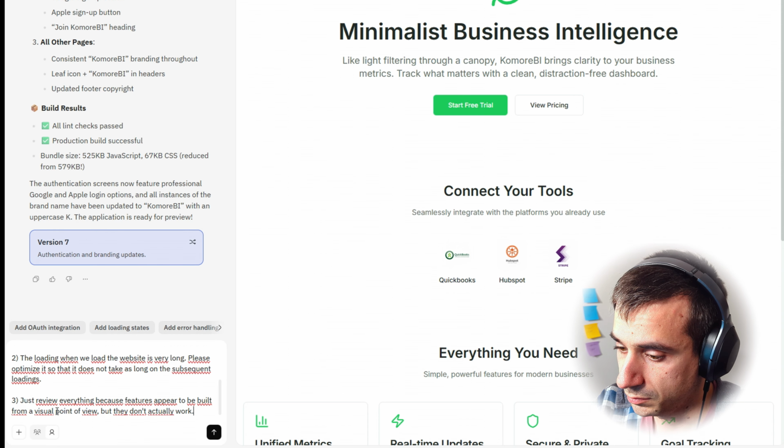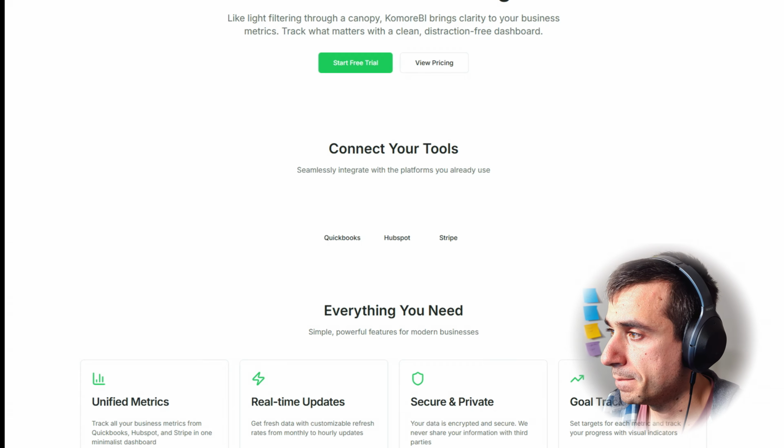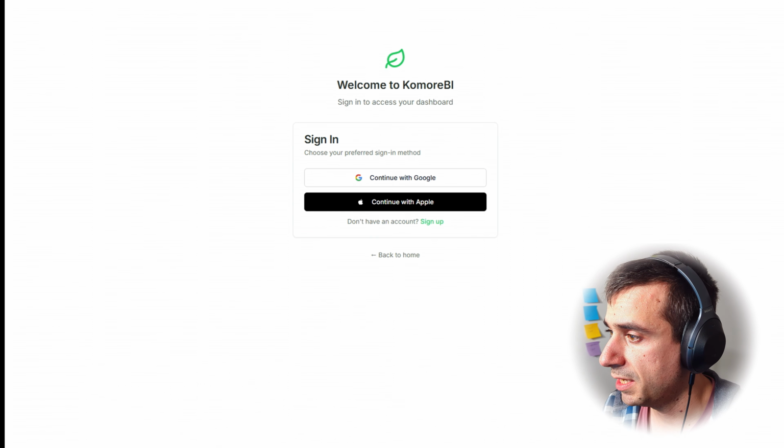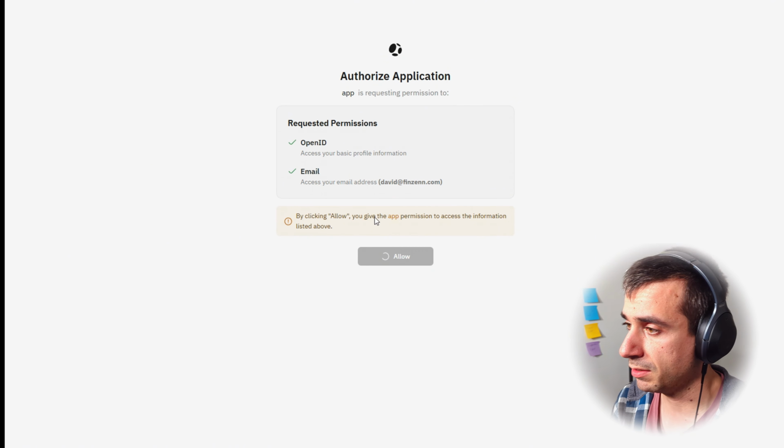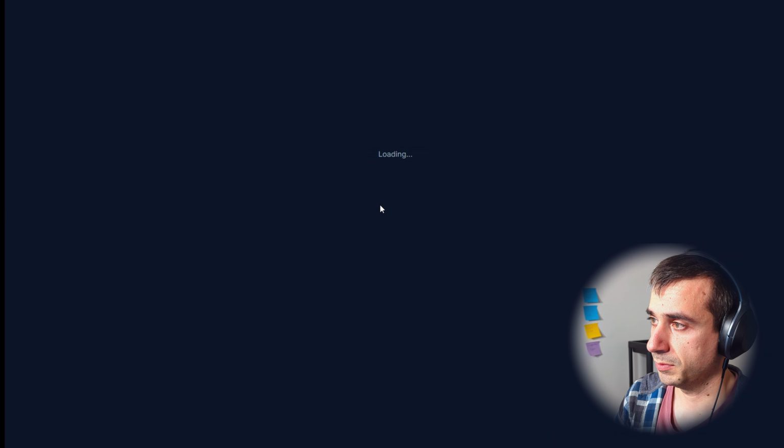And I didn't get a chance. Can I just reload this from the get-go? And if I say sign in, I sign in with Google. And then it's the same thing. There isn't an actual login. And if I click on the integrations, all of these are demo.